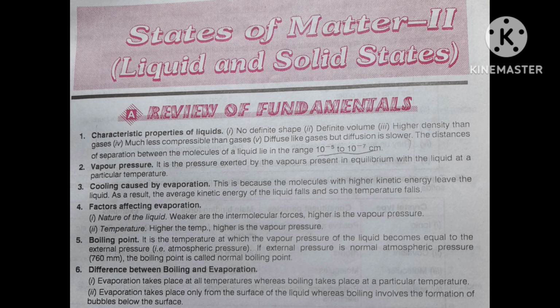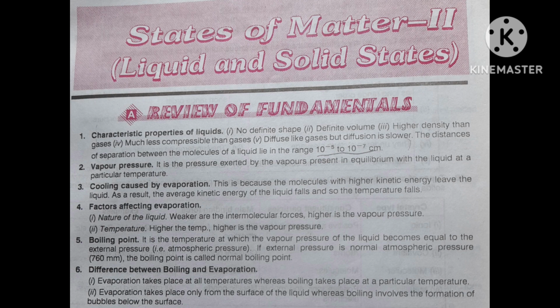Second term, vapor pressure. What is the vapor pressure? It is the pressure exerted by the vapors present in equilibrium with the liquid at a particular temperature.